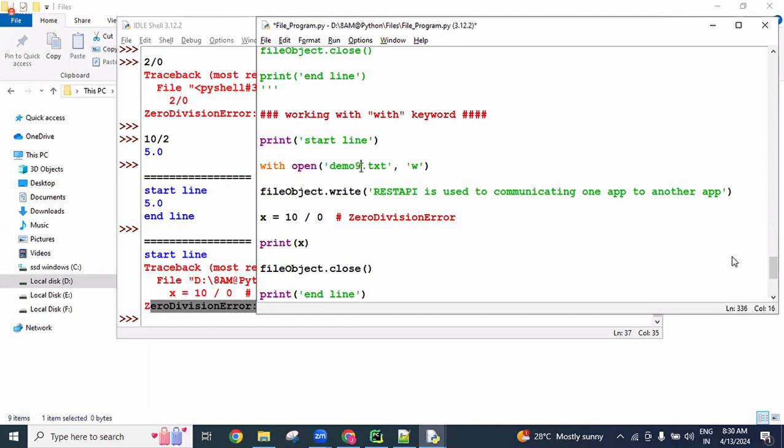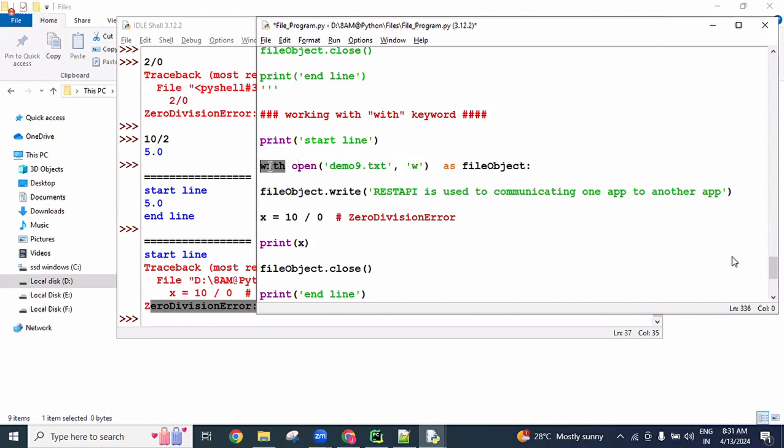Okay, new file name I'm using, demo 9, with the write mode as file object, colon, and we need to follow indentation. So with open of so and so file with write mode as file object, this open method is opening this file with write mode and putting it into this file object reference.